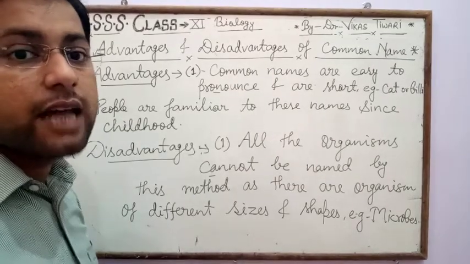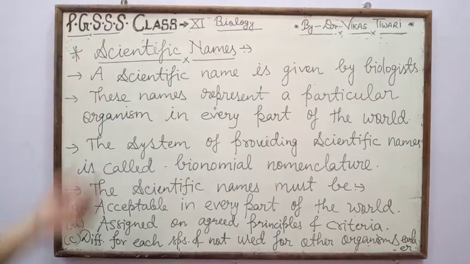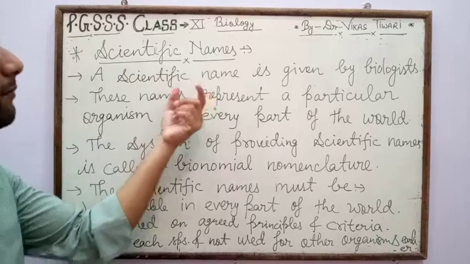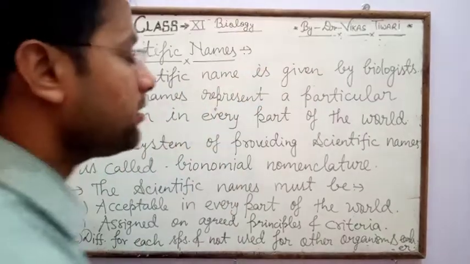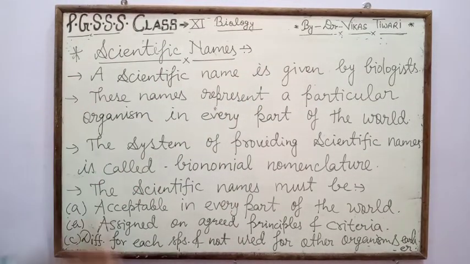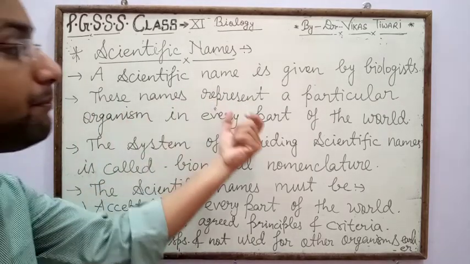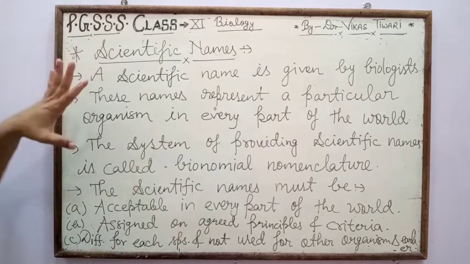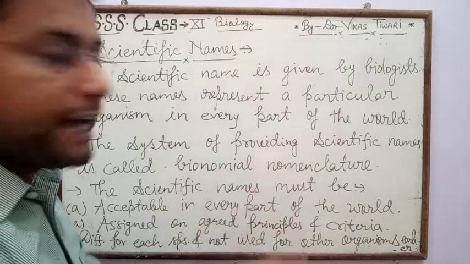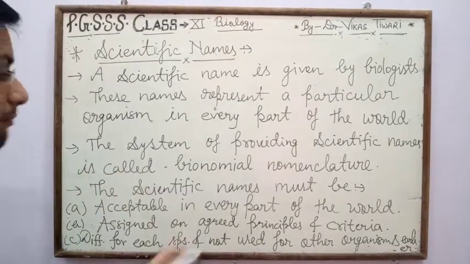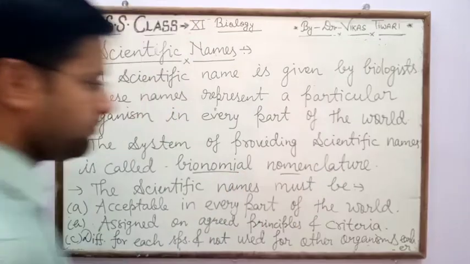Next heading is scientific name. A scientific name is given by biologists. These names represent a particular organism in every part of the world. The system of providing scientific names is called binomial nomenclature.